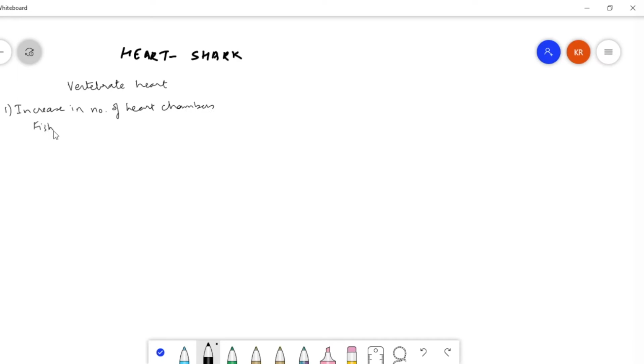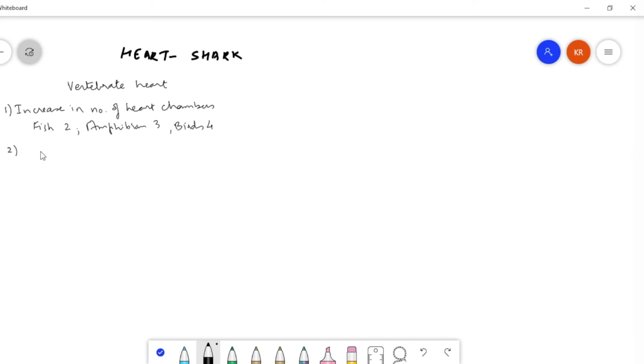In fish like shark there are two chambers. In frog or in amphibian there will be three chambers. Reptile also three chambers. Birds four chambers. So the number of chambers goes on increasing.